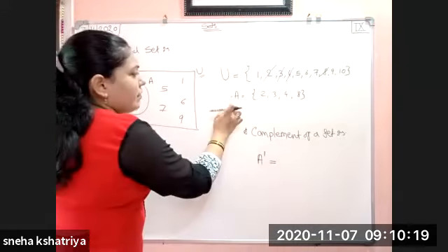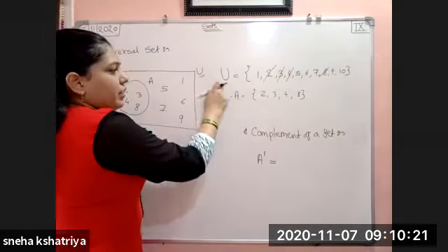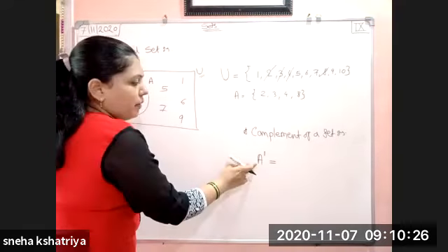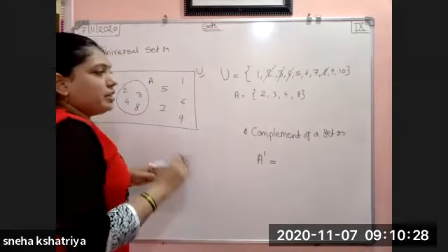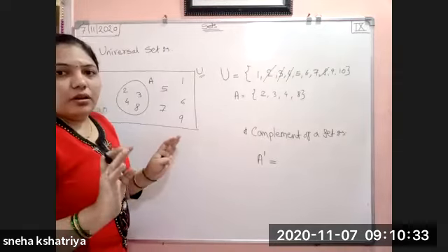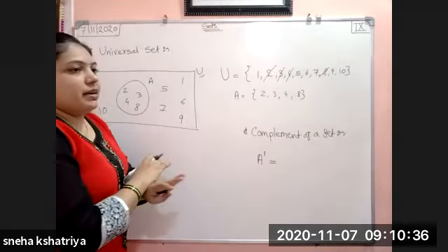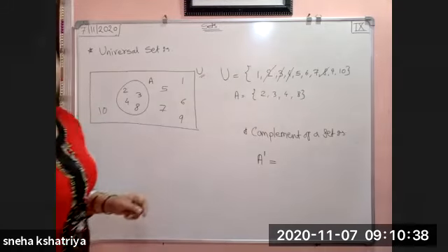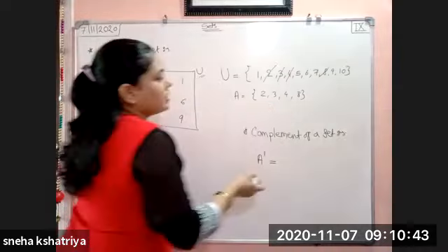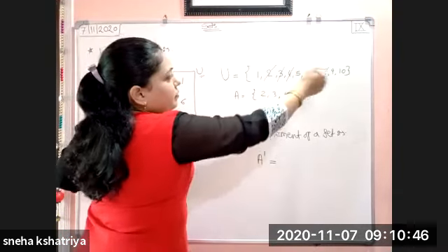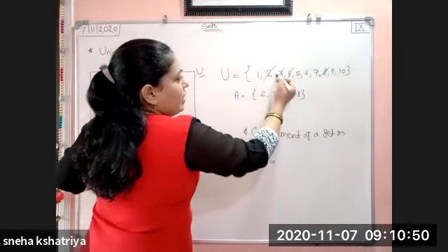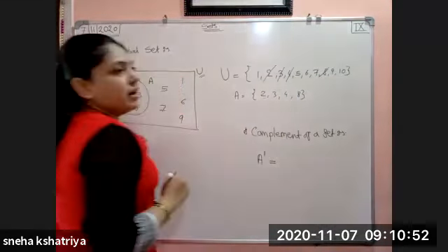Now I have given a universal set in which I have a set A. Now I have to find A complement, means its complement. Means whatever the elements of A are there, you have to skip. वो आपको क्या करना है, यूनिवर्सल सेट में से निकाल देना है. You have to remove those elements from the universal set. See here, I have already cut down 2, 3, 4 and 8. These elements I have cut down from the universal set.